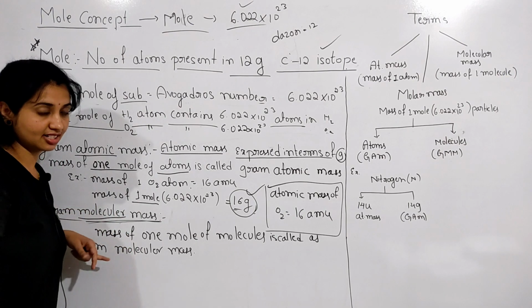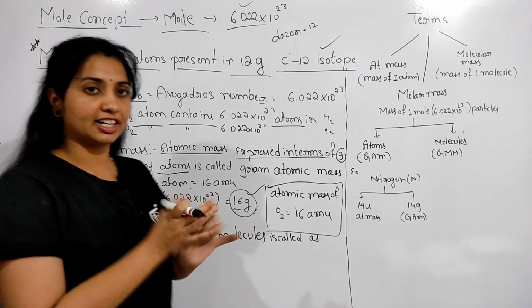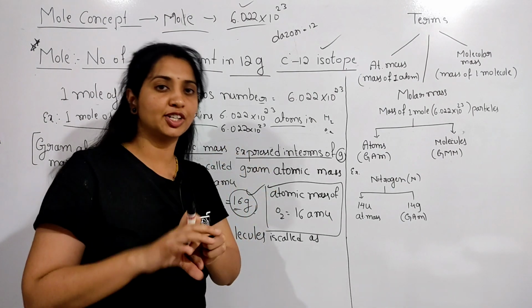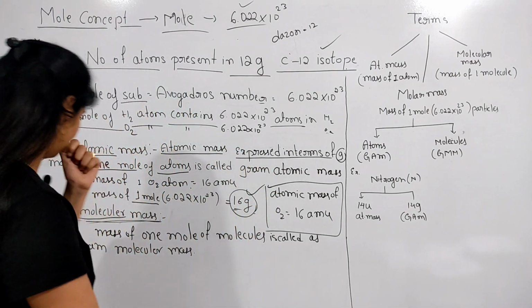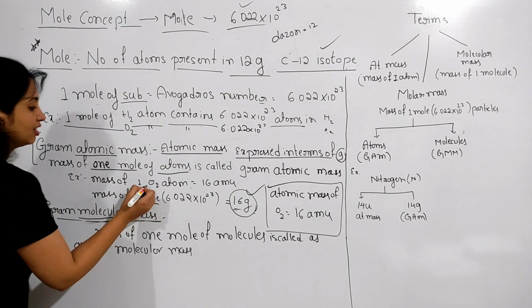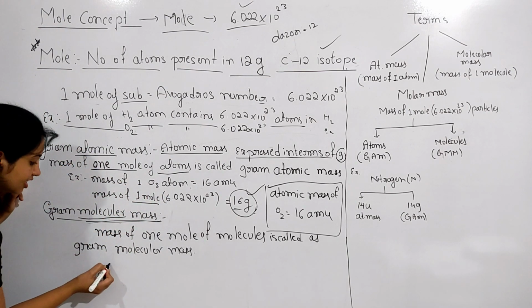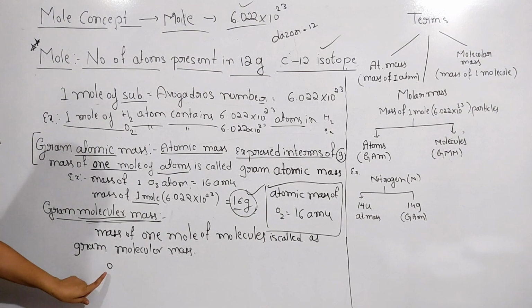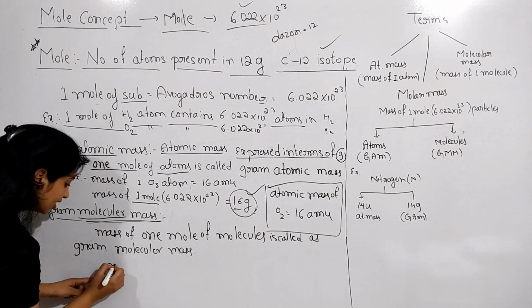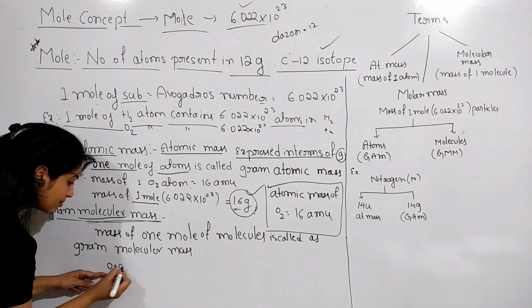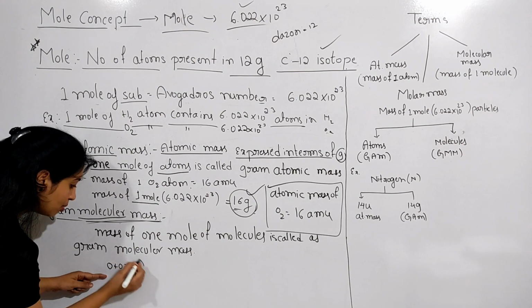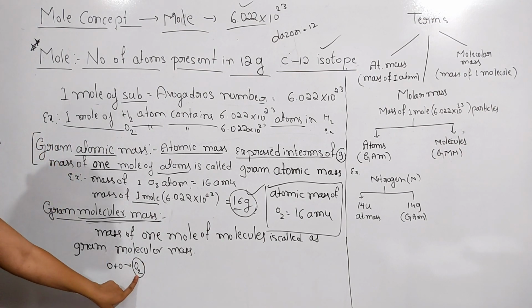Already you know that atoms combine together to form a molecule. Here we have only one oxygen atom, so this is one atom. If another oxygen atom combines with it to form this O2 molecule, this is our oxygen molecule.